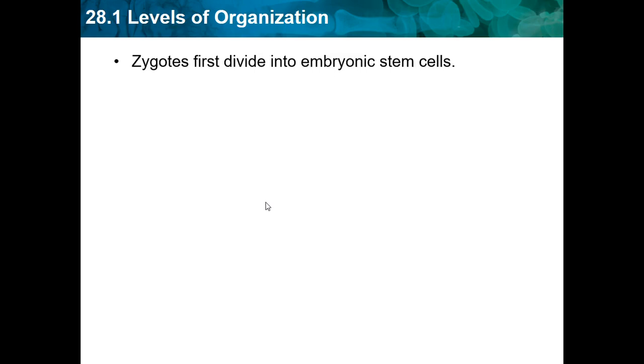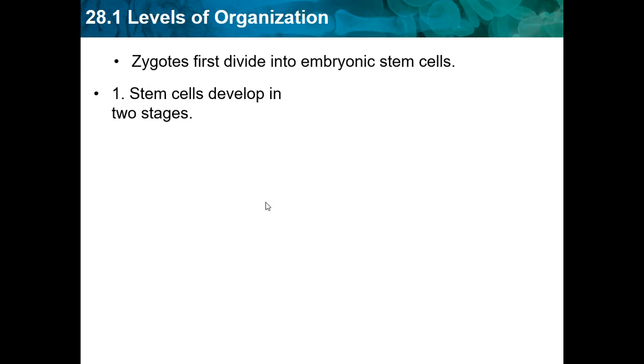Zygotes first divide into embryonic stem cells. A zygote is basically a fertilized egg. So we start out with an egg, and once a sperm fertilizes it, it becomes a zygote. And then the cells start splitting up. The zygote will split into two, and then the two cells will split into four, and it keeps going until we get a blastocyst. Once we get here, the cells divide up into 3 layers, which eventually develop into the baby.